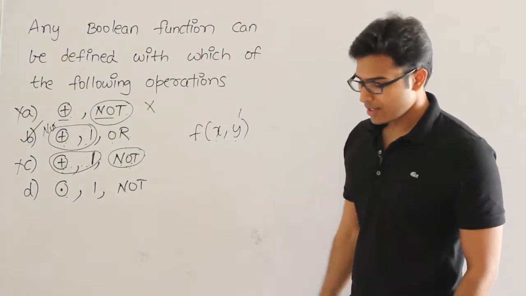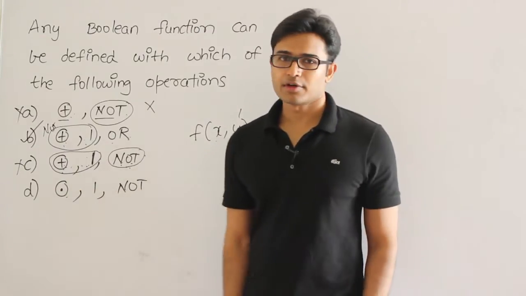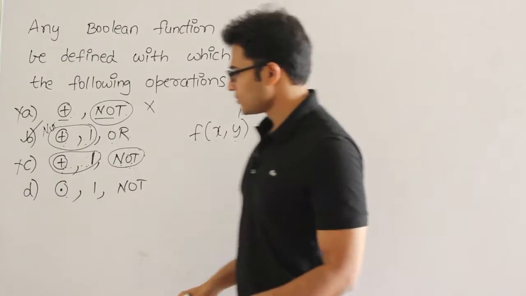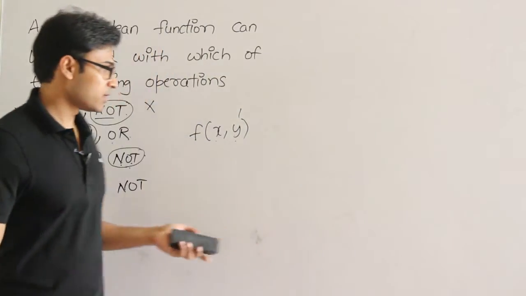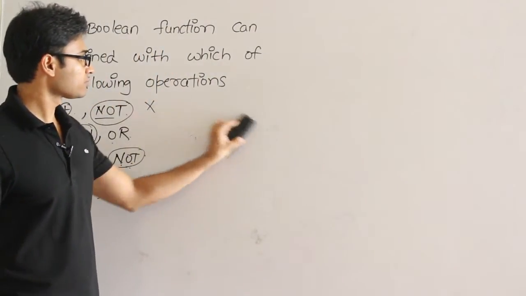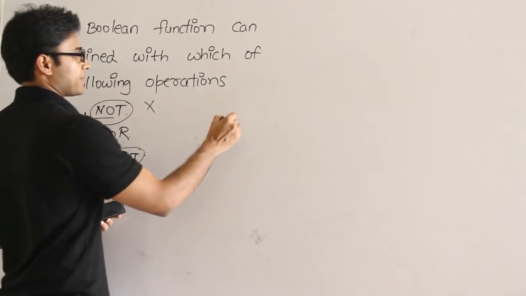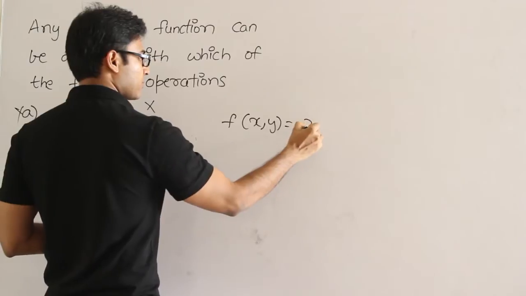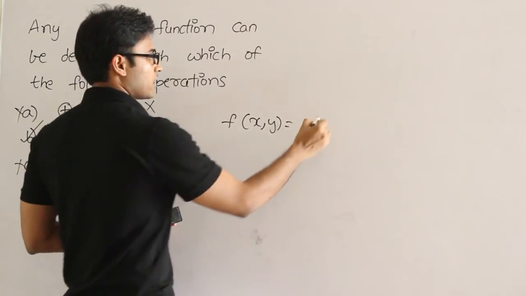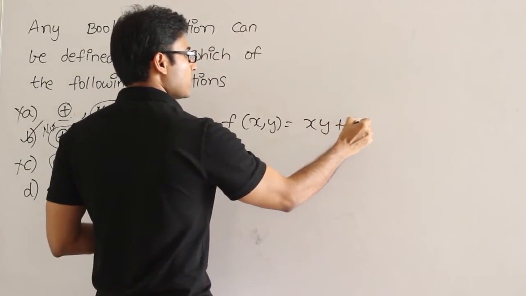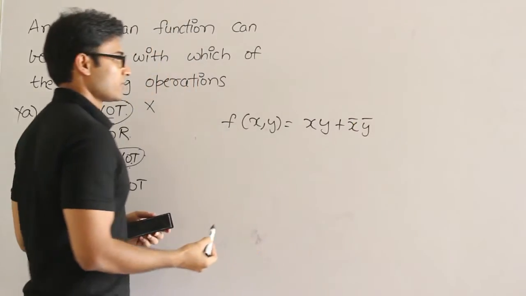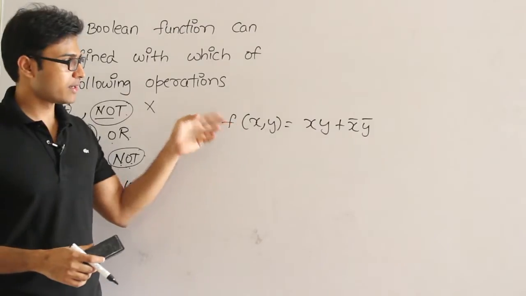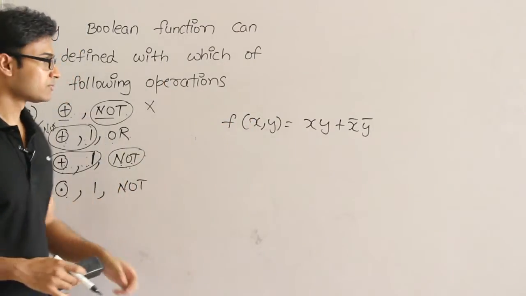What about this one? This is interesting. Now again they are asking about exclusive NOR. Now let's examine this function exclusive NOR, what exclusive NOR is and what about the functional completeness of exclusive NOR. F of x comma y equal to xy plus x prime y prime. This is XNOR. It is the negation of XOR. So if you negate the XOR, we are going to get this.